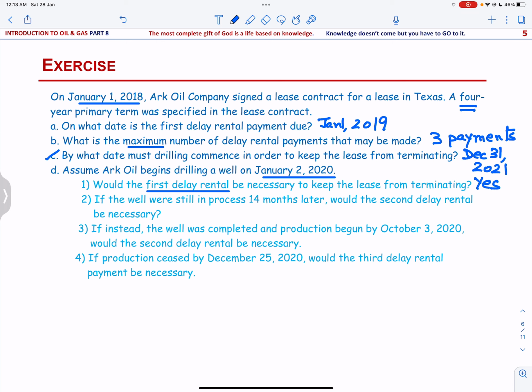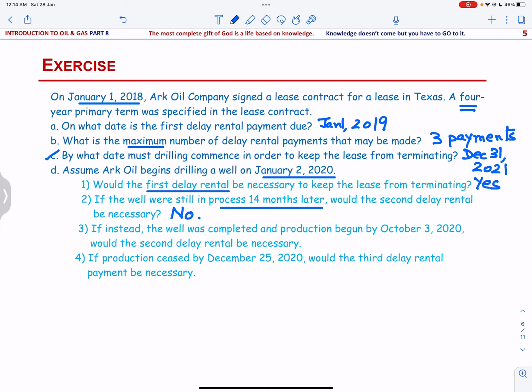Number 2, if the well were still in process 14 months later, would the second delay rental be necessary? And the answer is no, because the drilling has started 14 months later.